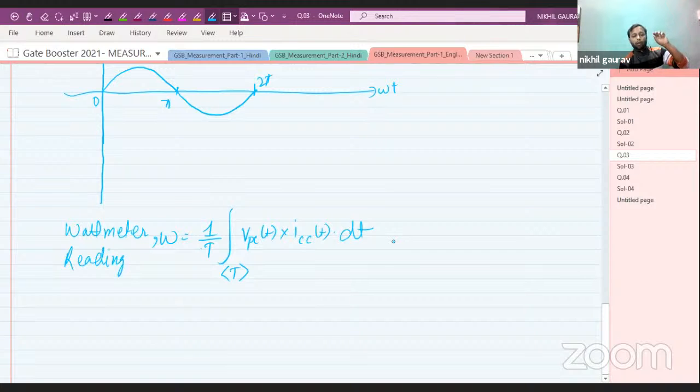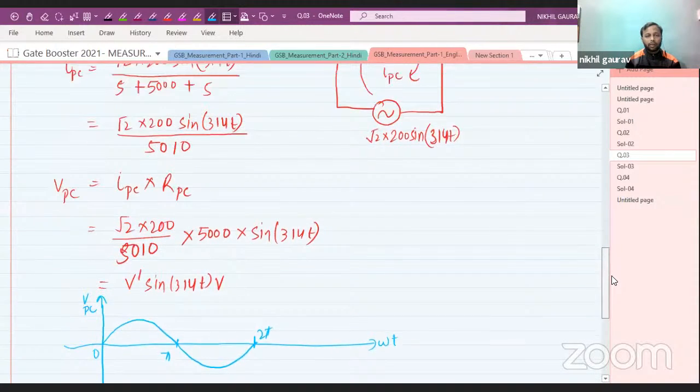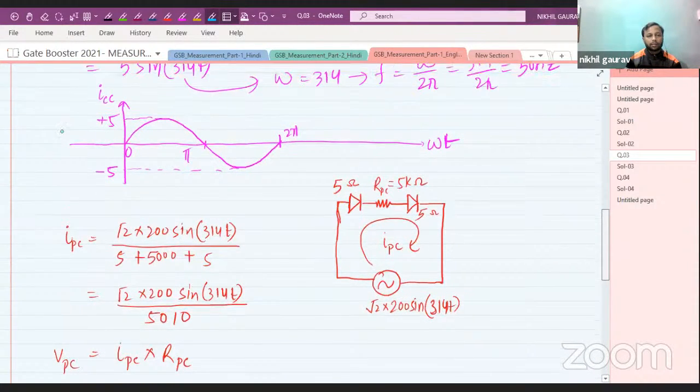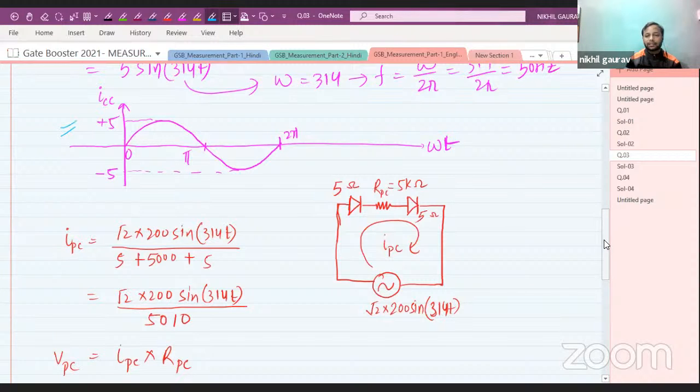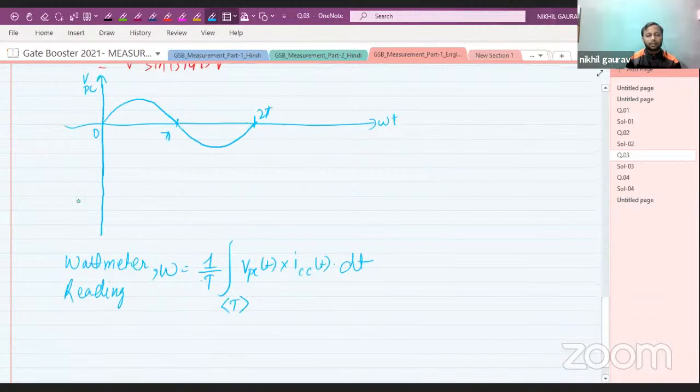It means the wattmeter reading is given by the voltage across the pressure coil and the current through the current coil, integrated over one time period. So look here. This is the current waveform ICC. Let me draw it once again.